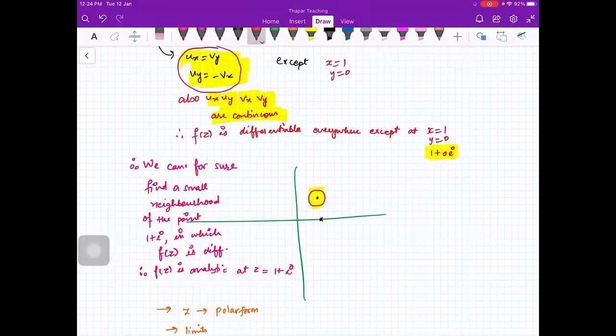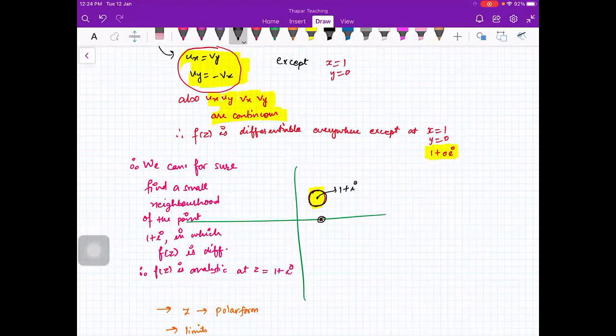Okay, so it means that in the complex plane, our function is differentiable everywhere except at this point, right? Now, in the question, you are asked to prove that the function is analytic at this point 1 plus iota. So, what is the definition of analyticity? That you should get a small neighborhood of your point in which the function is differentiable.